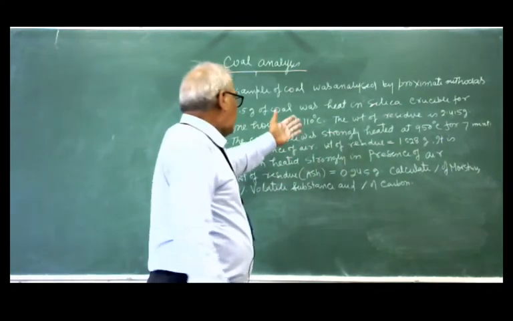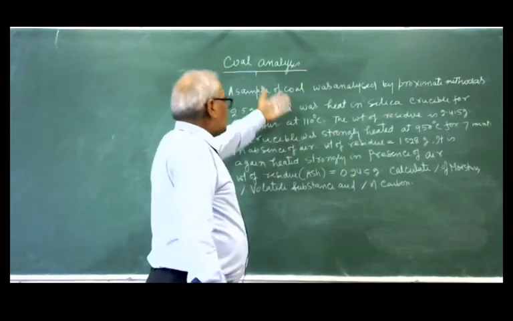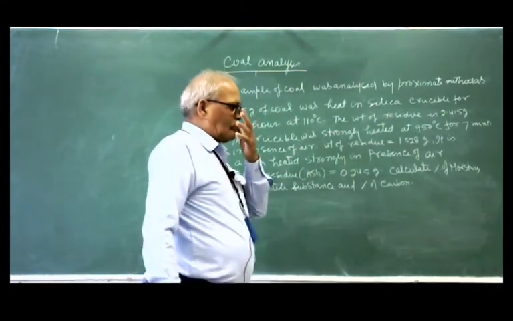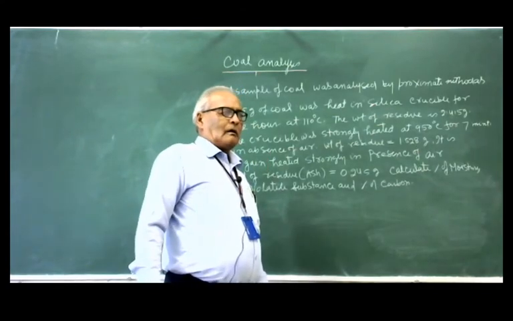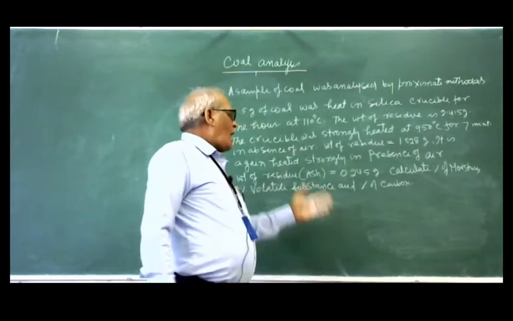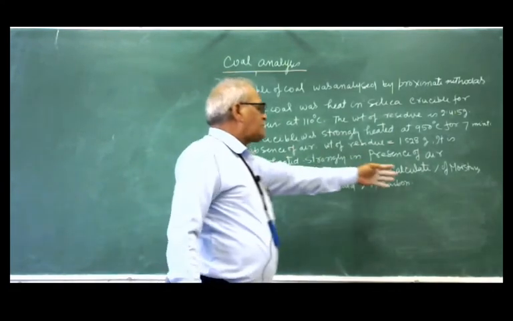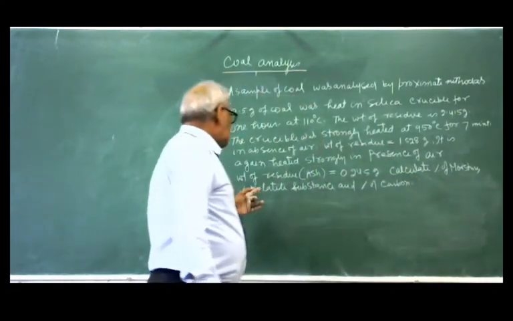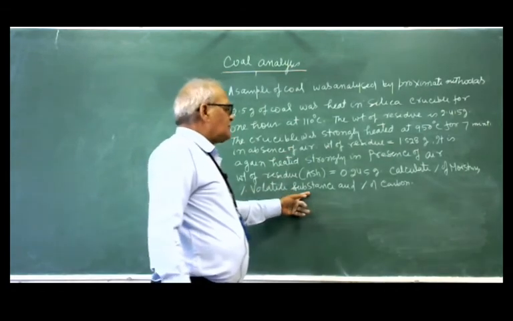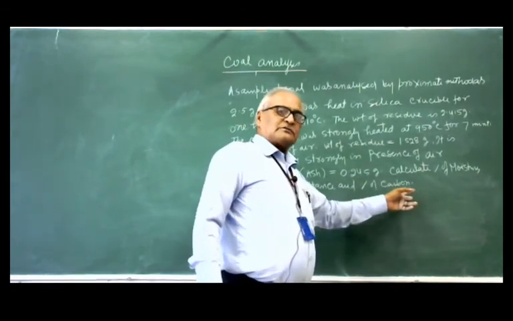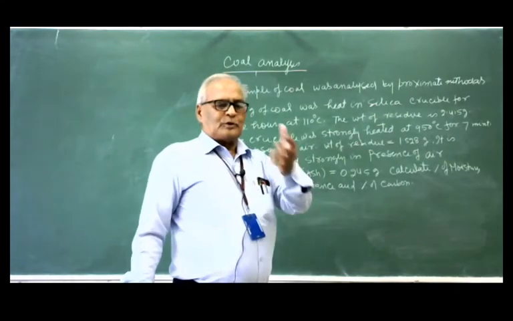Now let us see, this is the numerical problem. And you have to calculate percentage of the moisture, percentage of the volatile substance and percentage of the fixed carbon in a sample of the coal.